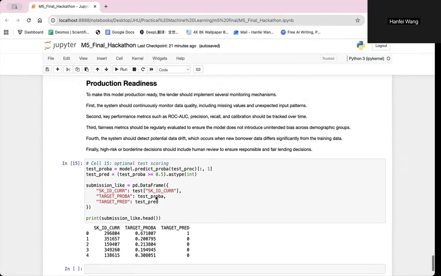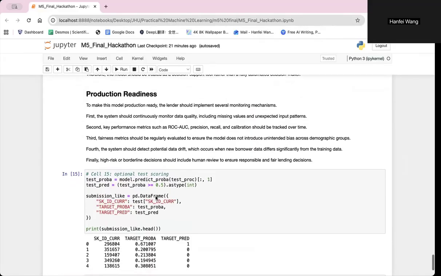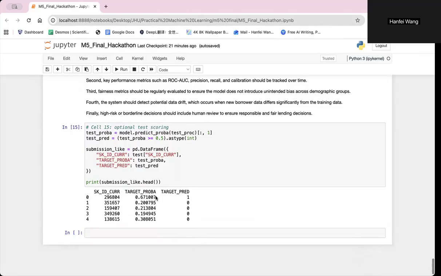So overall, this project demonstrates how machine learning can support credit risk assessment while emphasizing transparency, fairness, and responsible deployment. And thank you for listening.